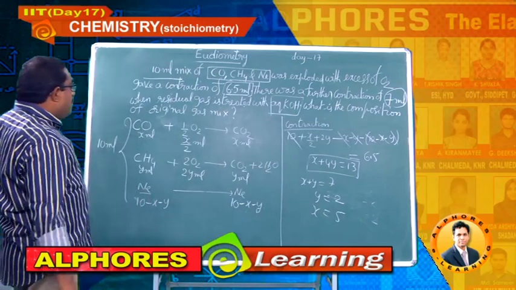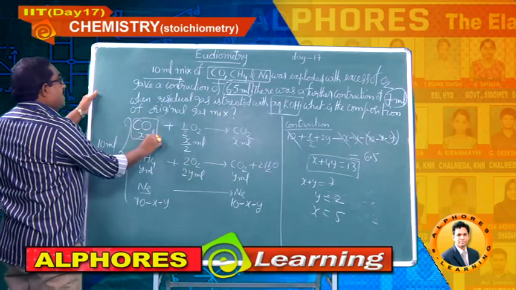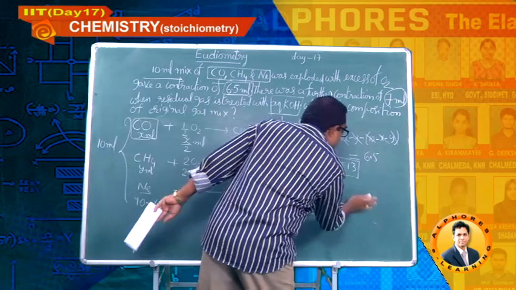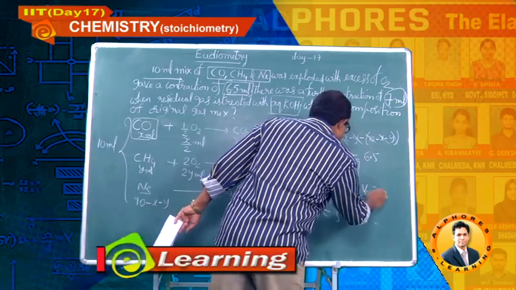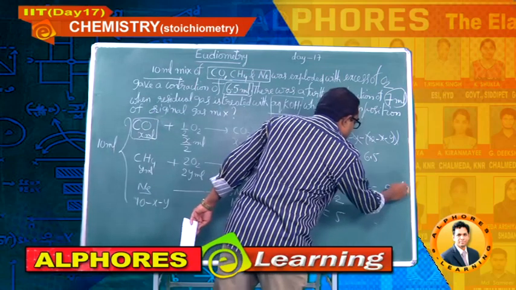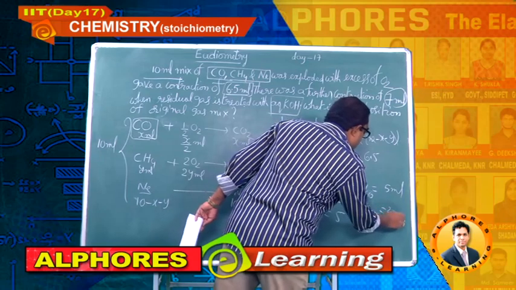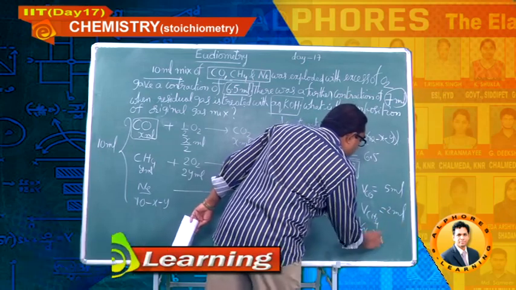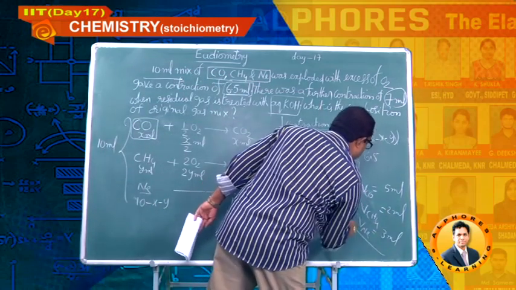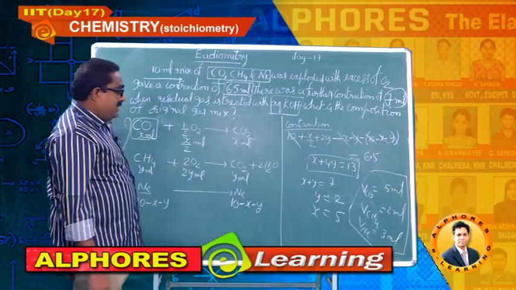Now, you can go for the composition. What did I consider as X? Carbon monoxide. So the volume of carbon monoxide is 5 ml. Volume of methane, Y, is 2 ml. Volume of neon is 10 minus 7, so finally it is 3 ml. So, that is the final answer.